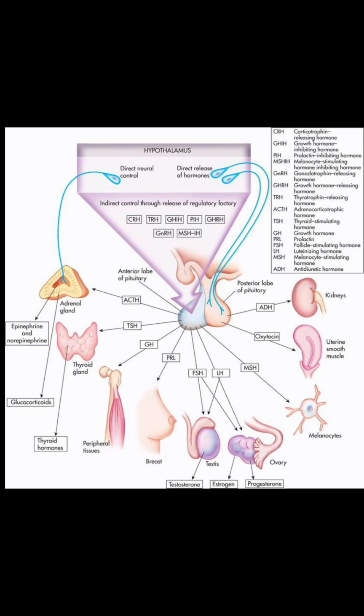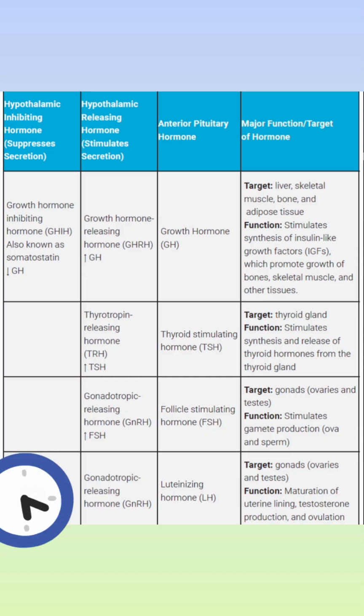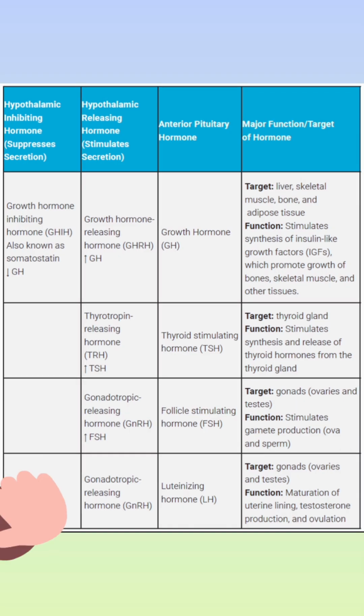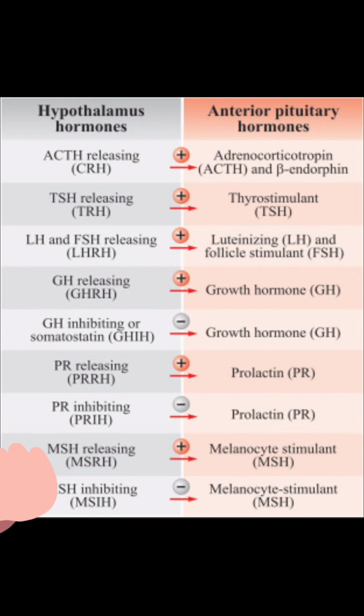Suppose the hypothalamus is secreting GHIH, it asks the anterior pituitary to stop the release of growth hormone. If the hypothalamus is secreting PRH, then it asks the anterior pituitary to secrete prolactin. If the hypothalamus is secreting PIH, it asks the anterior pituitary to inhibit prolactin hormone.